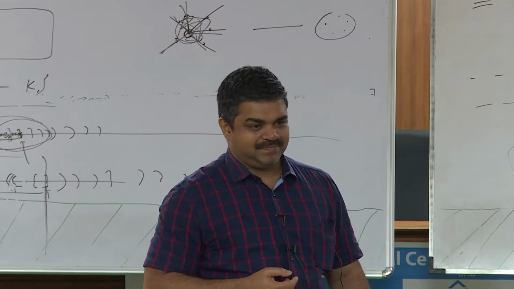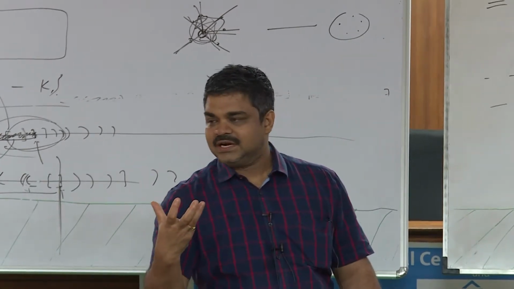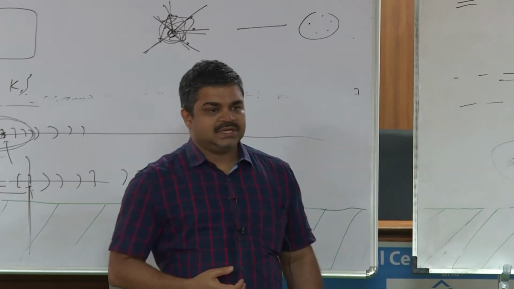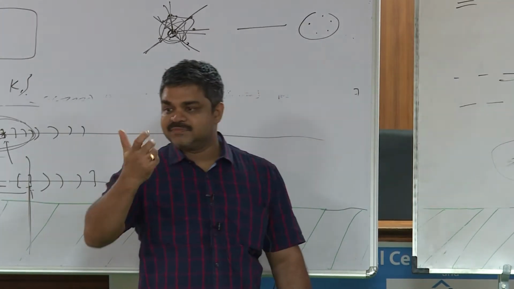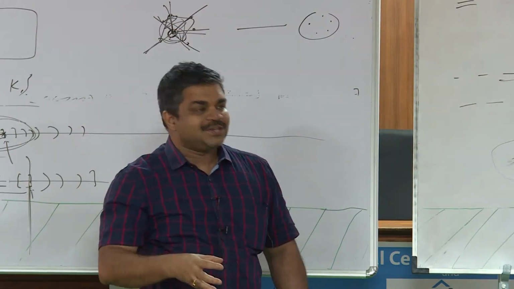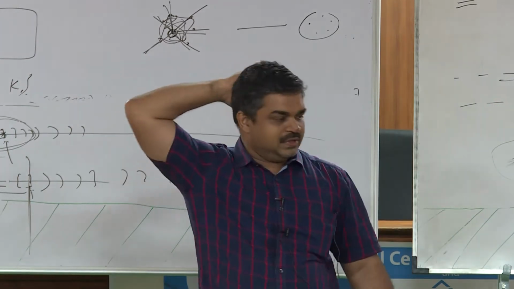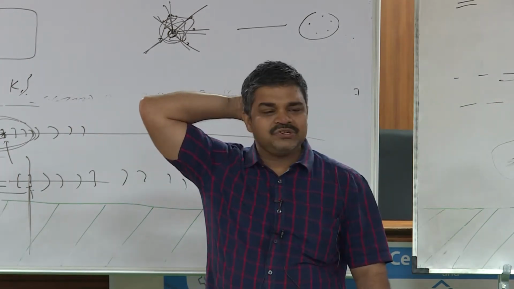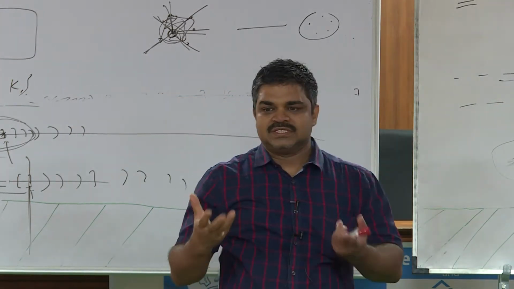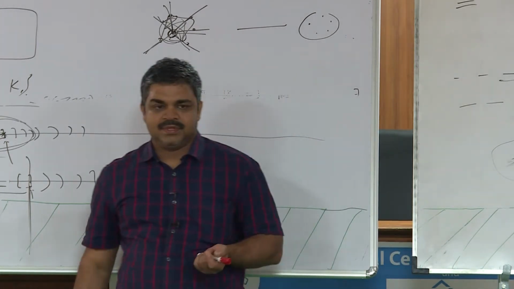Complete graphs cannot be separated, because whatever you remove, the remaining vertices will remain connected, right. But other things can be separated. For instance, even if one edge is missing from the complete graph, you could remove the remaining n minus 2 vertices, and one vertex will go to this side, the other vertex will go to that side, right. So, this is the notion of the separator. It is a very intuitive notion. What is a separator? That which can separate is a separator.